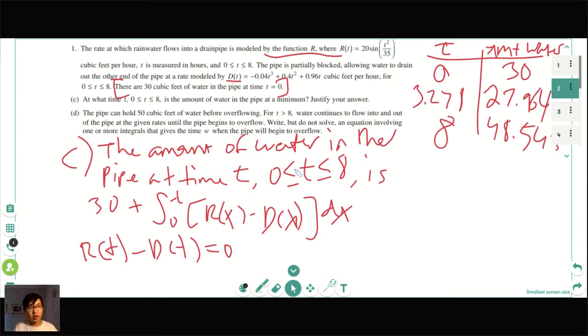Okay, and remember, I got these by just plugging in 3.271658 and 8 into the amount of water function. Yeah. And so I got 27.964, Akshita, by plugging in 3.271 into the function, into 30 plus the integral of r of t minus d of t. Good question.